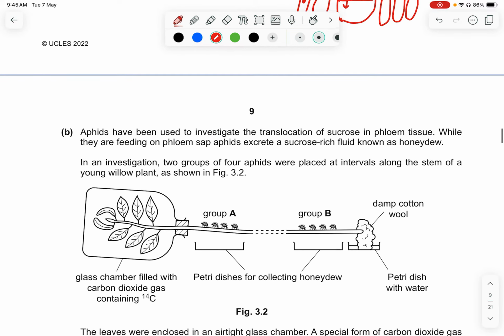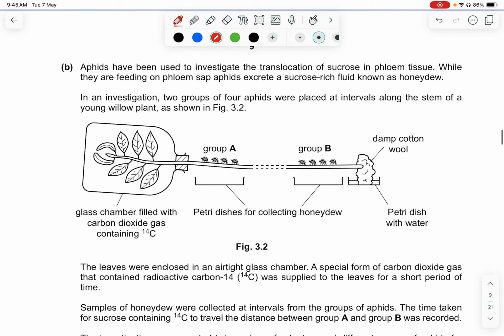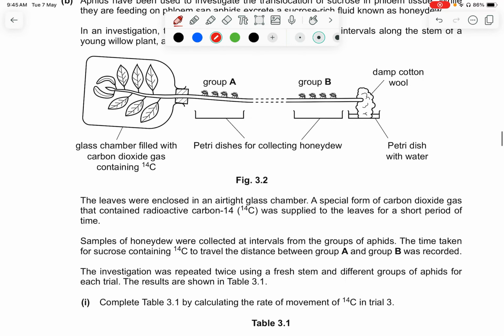Part B. Aphids have been used to investigate the translocation of sucrose in phloem tissue. While they are feeding on the phloem sap, aphids excrete a sucrose-rich fluid known as honeydew. In an investigation, 2 groups of 4 aphids were placed at intervals along the stem of a young willow plant, as shown in figure 3.2. So you can see that they set up an investigation, and the leaves were enclosed in an airtight glass chamber. You can see this is airtight.